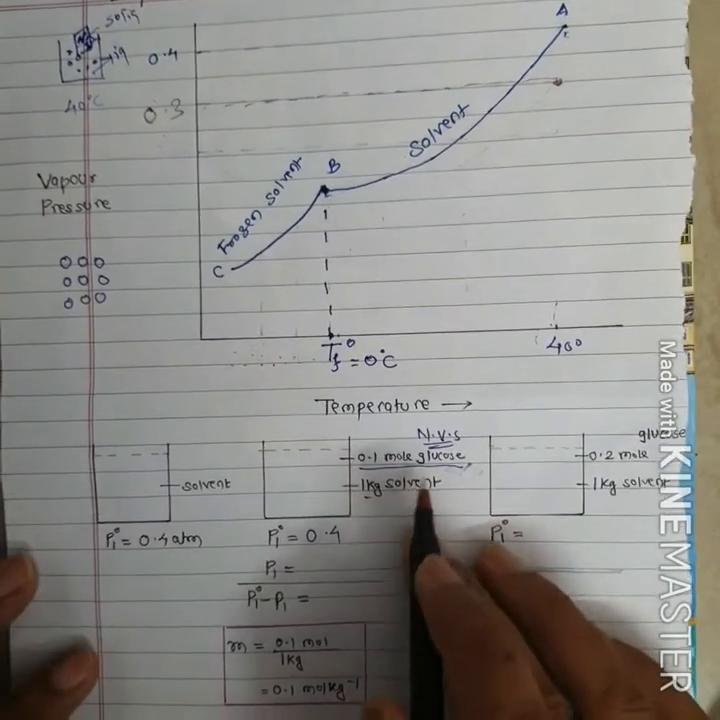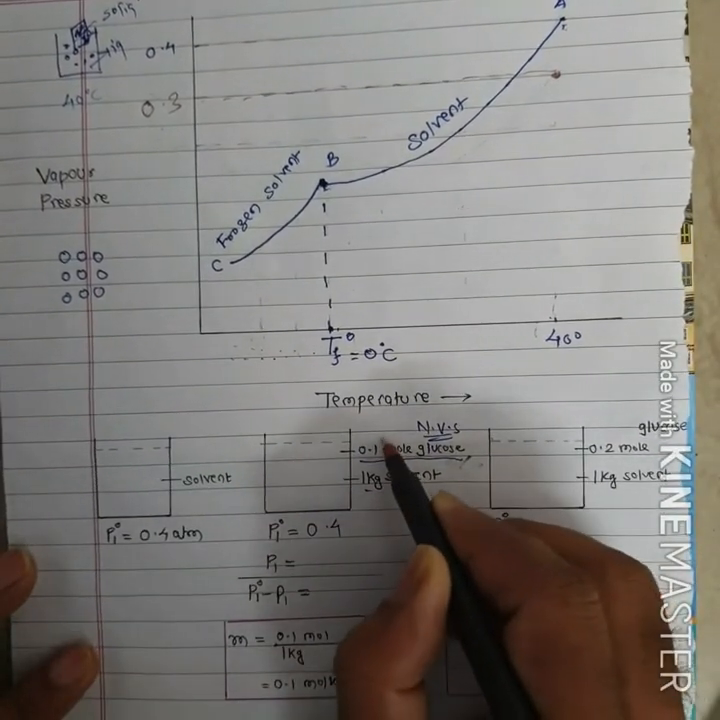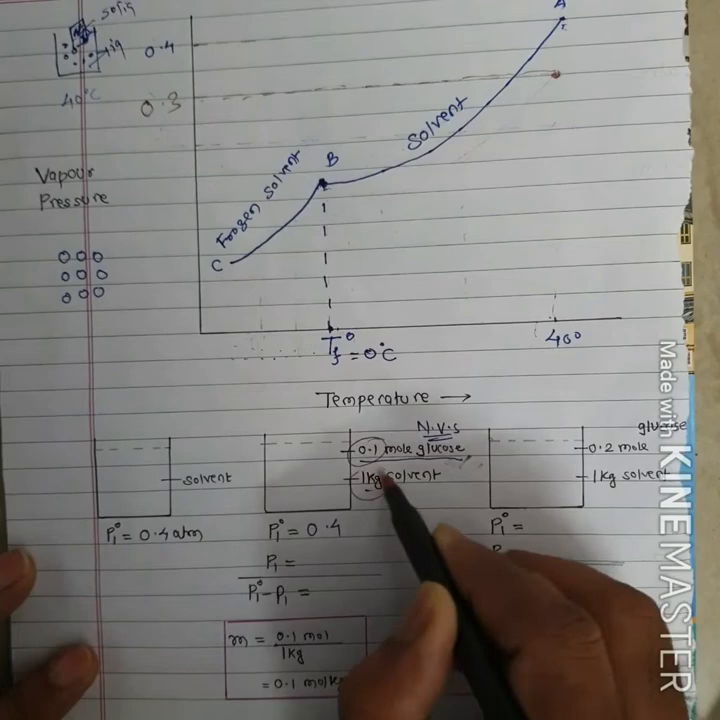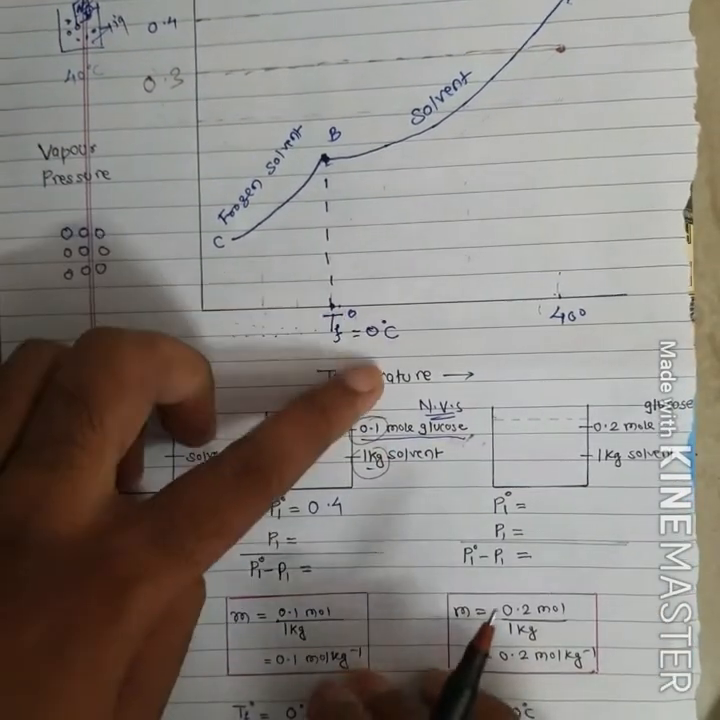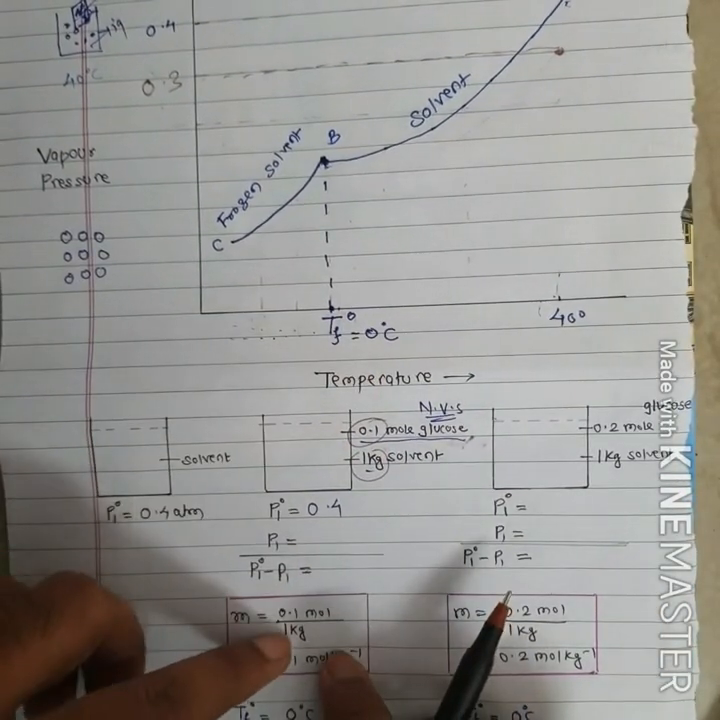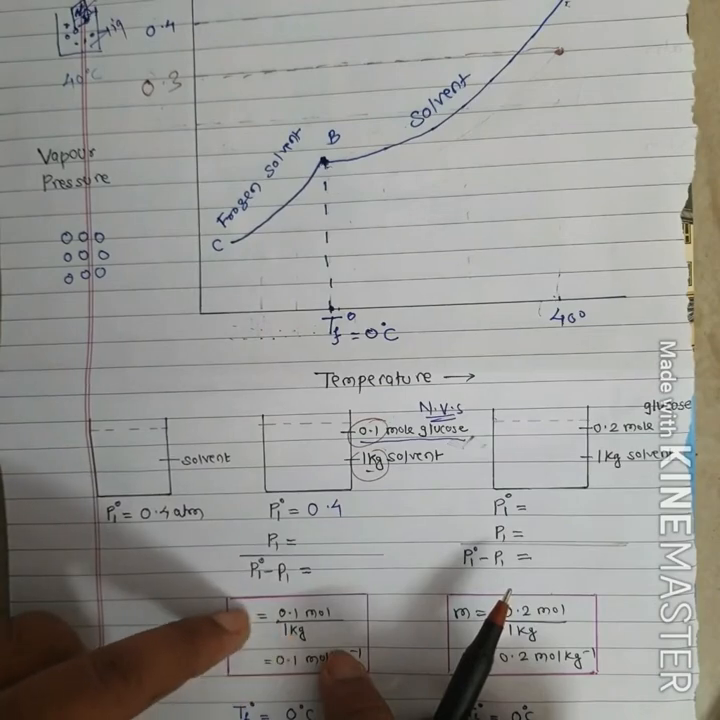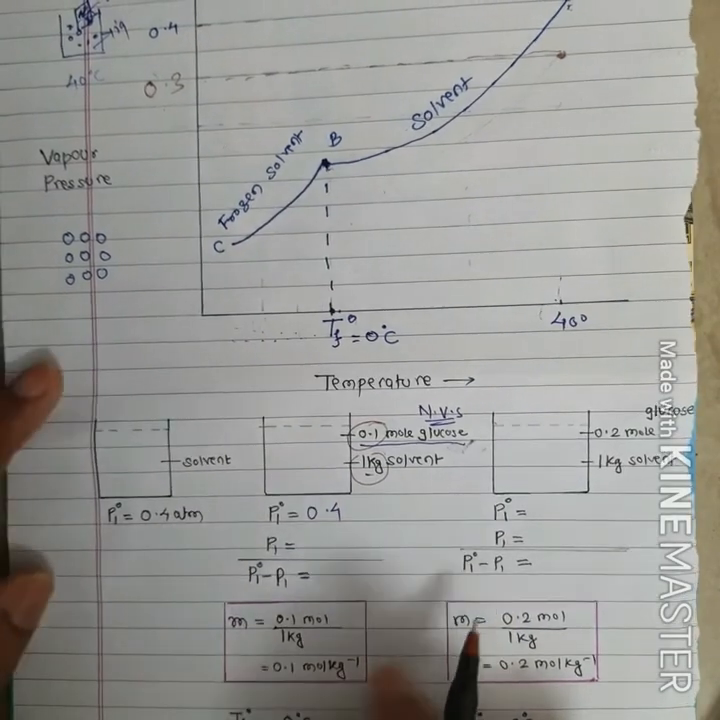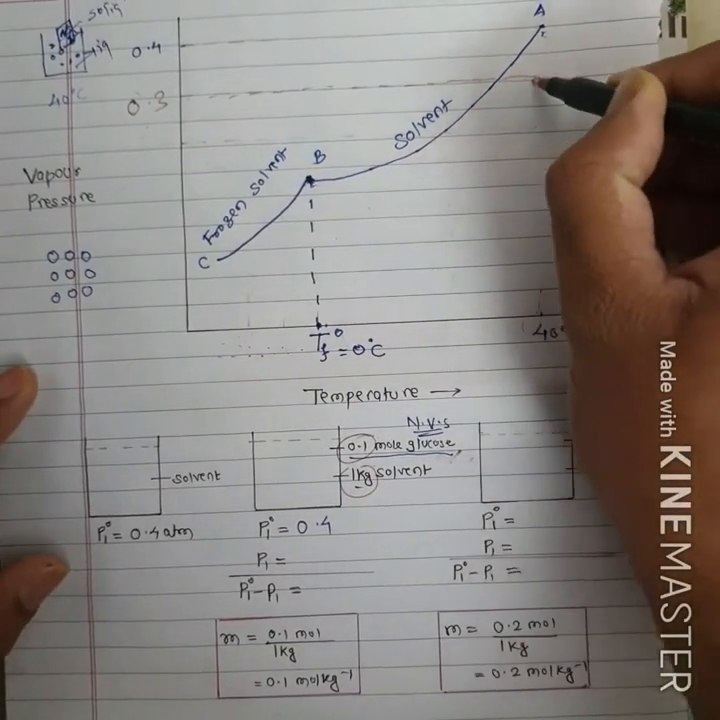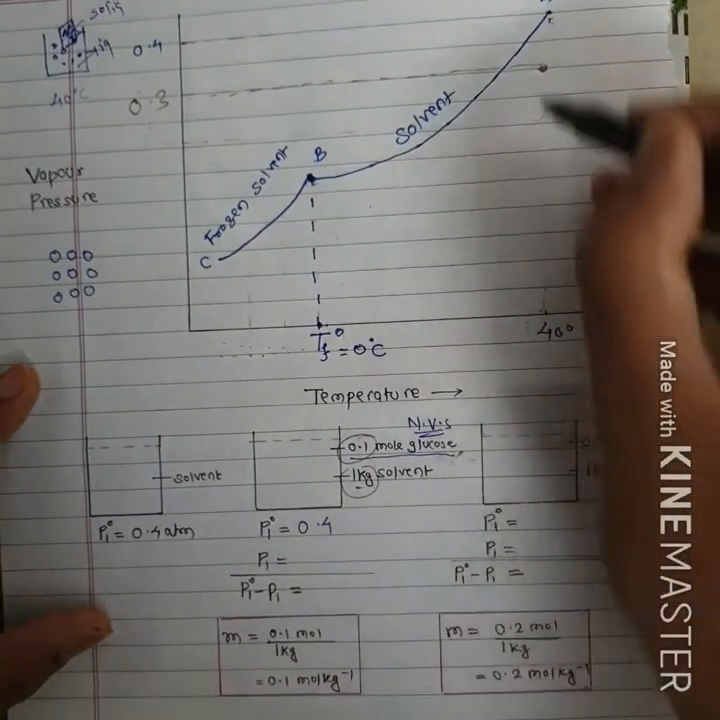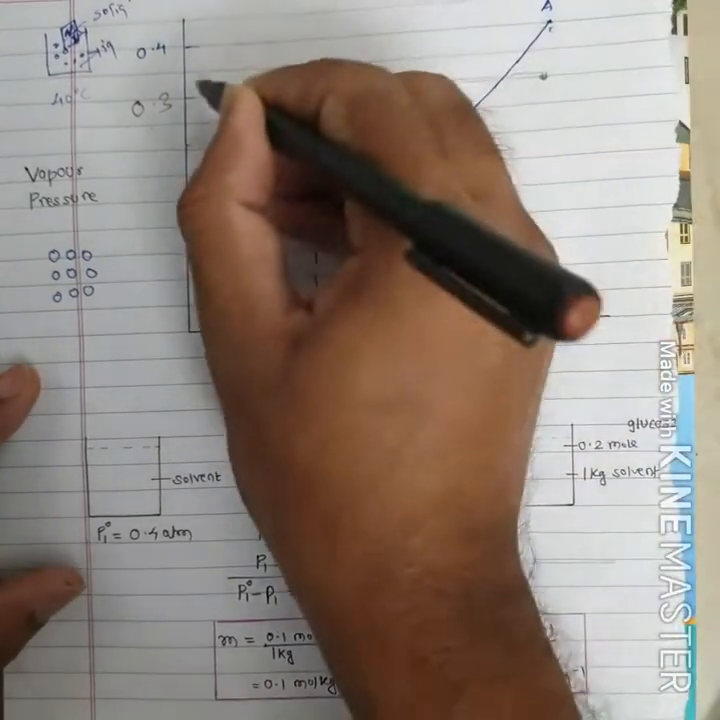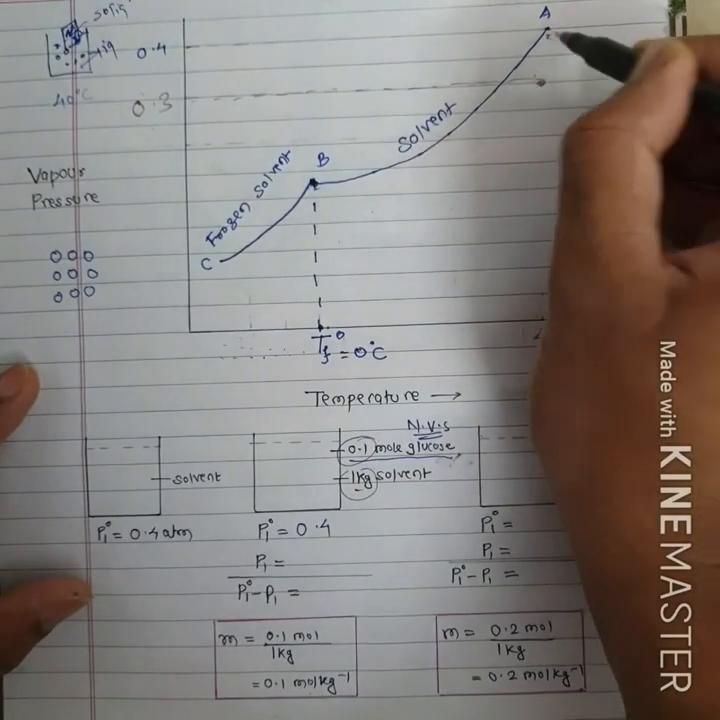Now we try to find the molality of the solution. The molality is the number of moles of solute upon mass of solvent in kg. So the number of moles of solute is 0.1 mole and the mass of solvent is 1 kg. The molality of the solution is 0.1 mole per kg. So class, for the 0.1 molal solution at 40 degrees Celsius, vapor pressure is 0.3. For water it was 0.4.